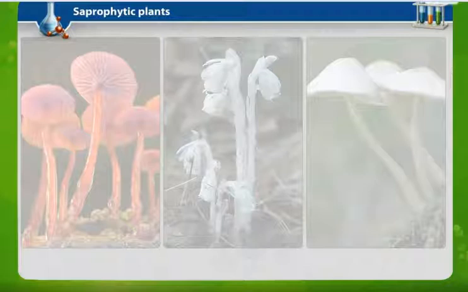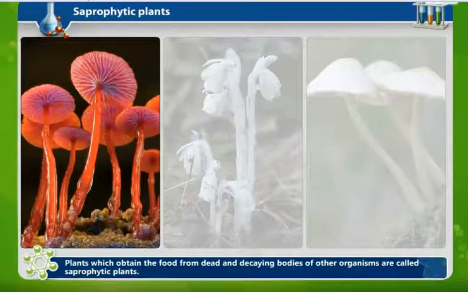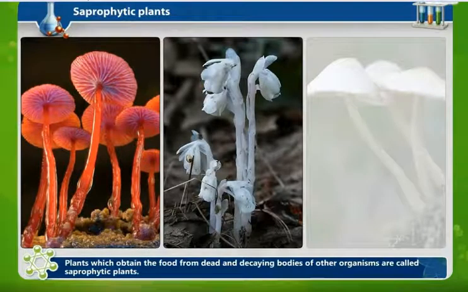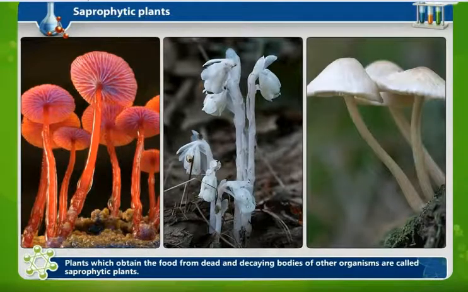Now, today, we are going to study a different mode of nutrition, and that mode is about saprophytic plants. Plants which obtain the food from dead and decaying bodies of other organisms are called saprophytic plants.